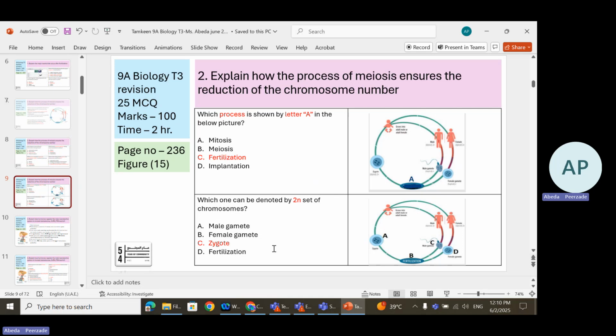Now, coming to the next question: which one can be denoted by a 2n set of chromosomes? Now, 2n itself means diploid. All right. So that is the zygote. Male gamete and female gamete are only denoted by the single letter n. So that is the zygote.